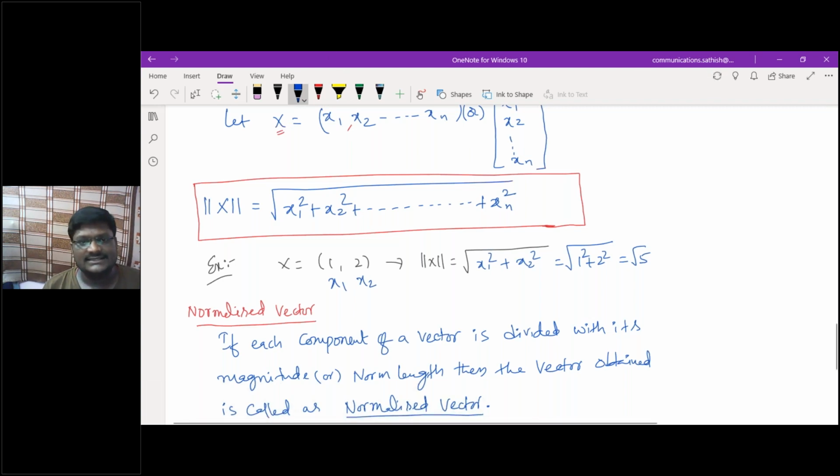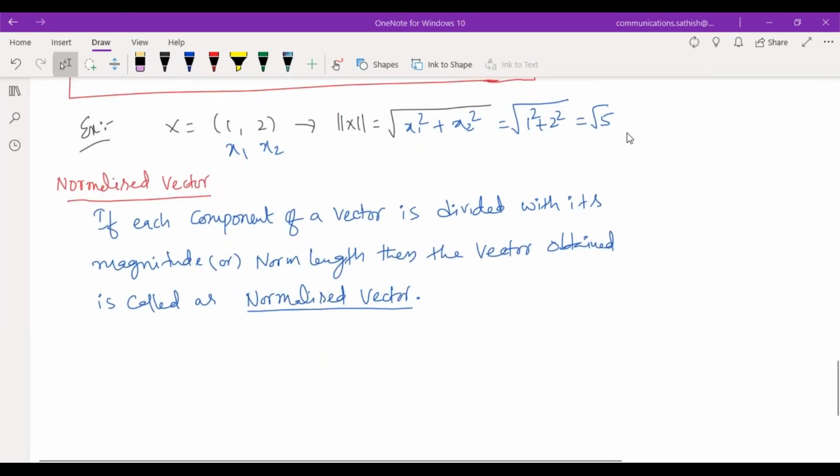So what does this definition mean? Am I audible?